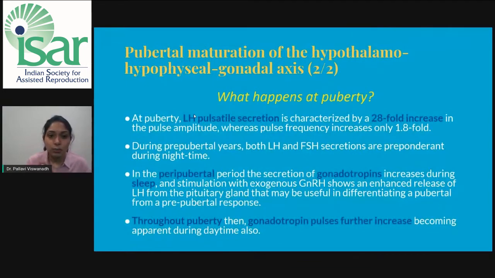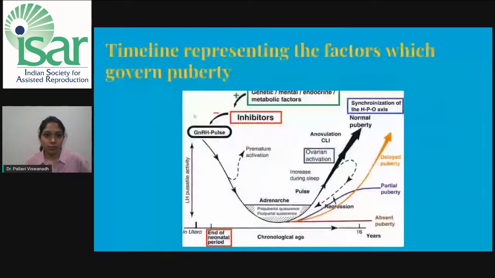At puberty, the LH pulsatile secretion is characterized by a 28-fold increase in the pulse amplitude, whereas pulse frequency increases only 1.8-fold. During the prepubertal years, both LH and FSH secretions are preponderant during nighttime. In the peripubertal period, the secretion of gonadotropins increases during sleep, and stimulation with exogenous GnRH shows an enhanced release of LH from the pituitary. And this might be useful in differentiating a pubertal from a prepubertal response. Throughout puberty, the gonadotropin pulses keep increasing and become apparent during the daytime also.